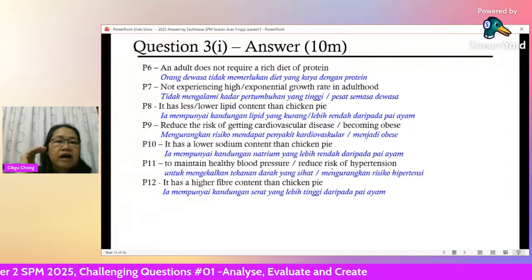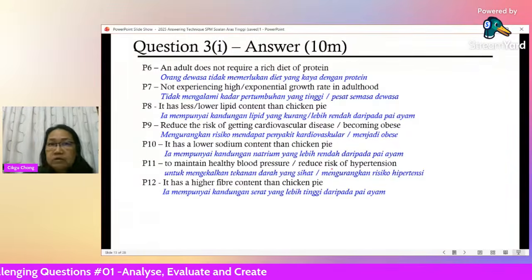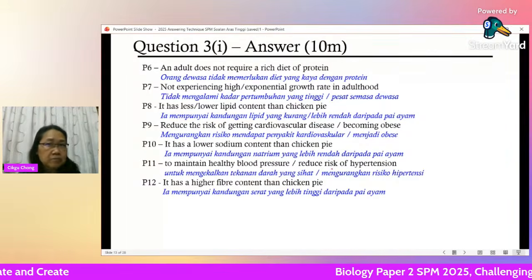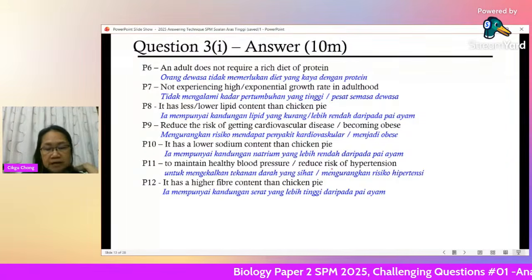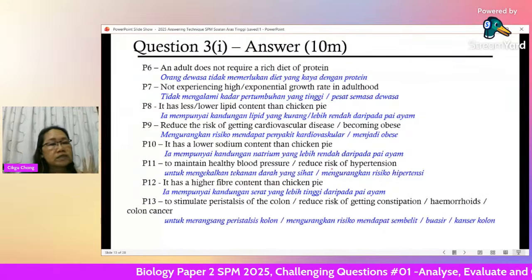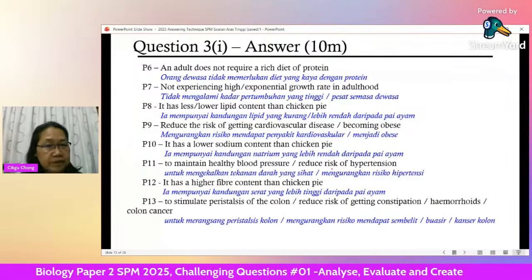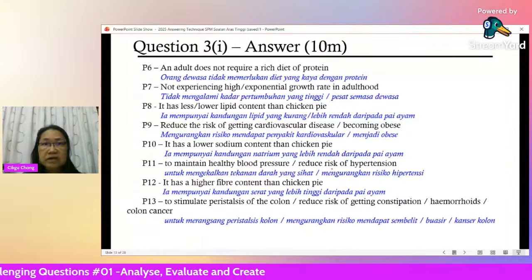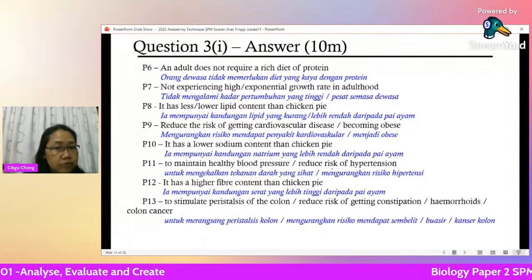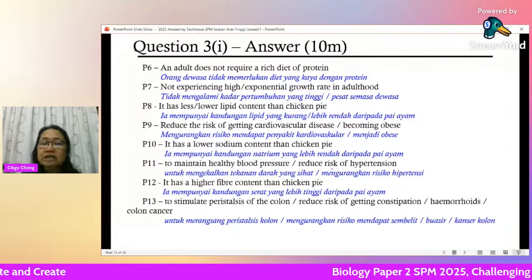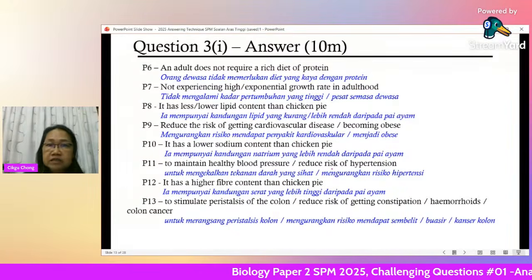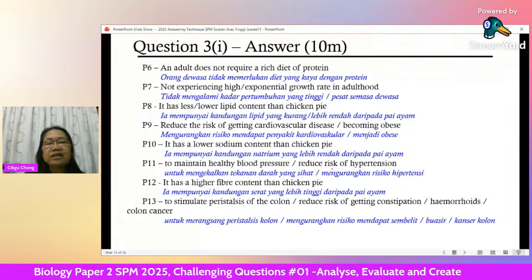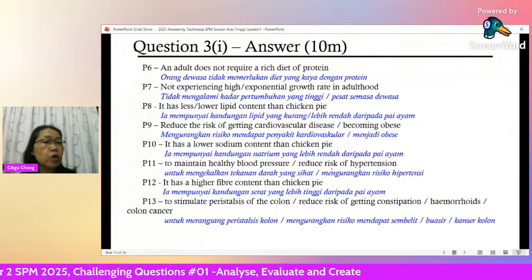Okay, it has high fiber content. The next group of nutrient you need to talk about is the fiber. So the fiber is good, right? Much higher than the chicken pie. So what's good about that? What is the function of fiber? Remember, talk about the function: to stimulate peristalsis of the colon, right? So the person will have regular bowel movement, reducing the risk of getting constipation or getting hemorrhoids. We call it piles, right? In Chinese, we call it 痔瘡, right? And then you have less chance of getting colon cancer.